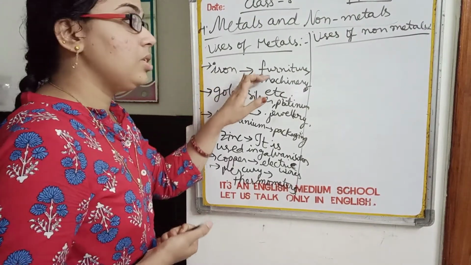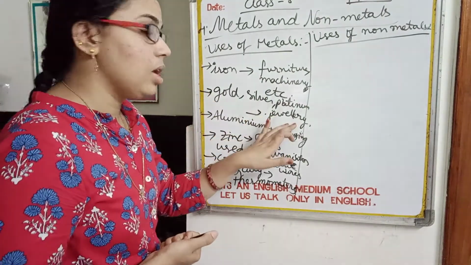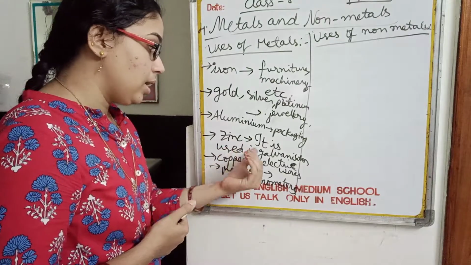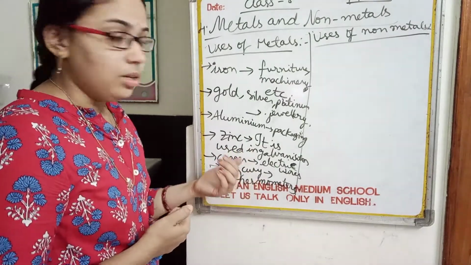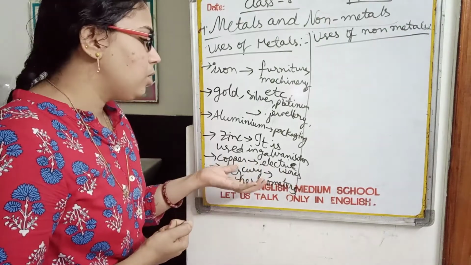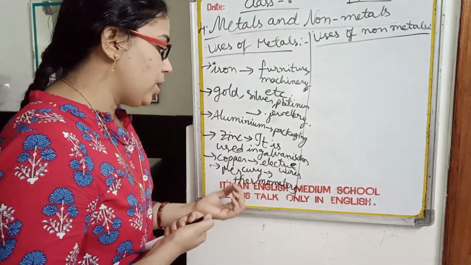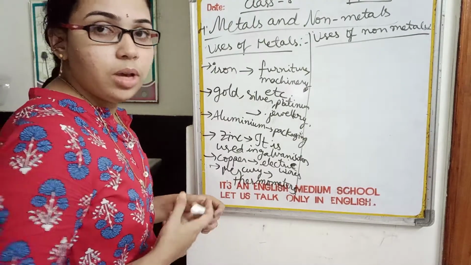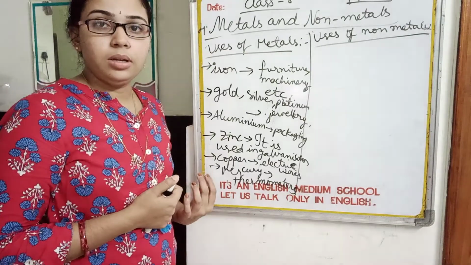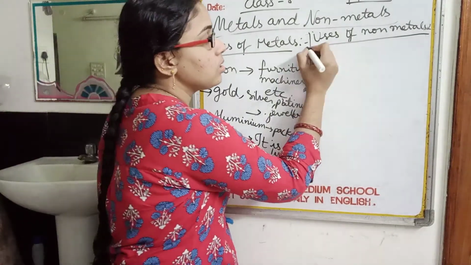See, iron is used in furniture and machinery. Gold, silver and platinum are used in making jewelry. Next, aluminium is used in packaging, and zinc is used in galvanization. Copper is used in electric wires and also in vessels, utensils. And next, mercury is used in thermometers. So this is about the uses of metals. Have a look at it. Next, we are going to discuss the uses of non-metals.